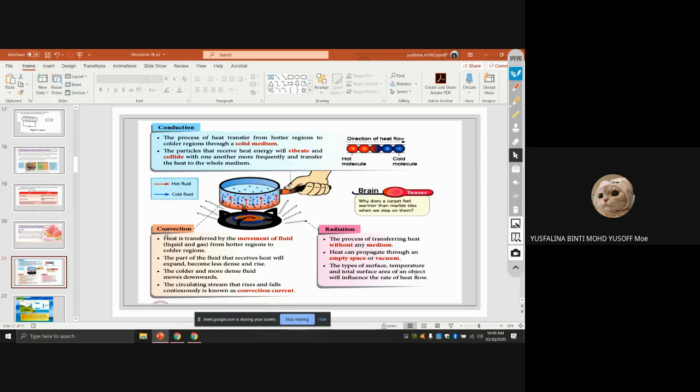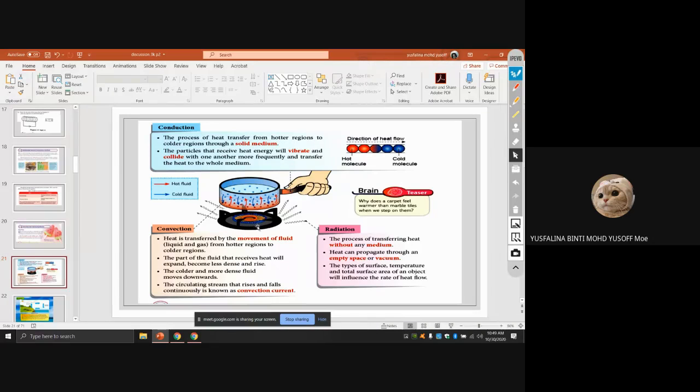Alright, the next one is convection. So this one, the heat is transferred by the movement of a fluid, such as liquid and gas, from hotter regions to colder regions. The part of the fluid that receives heat will expand. When it expands, it becomes less dense and rises. The colder and more dense liquid moves downwards, and the circulating stream that rises and falls continuously is known as a convection current.